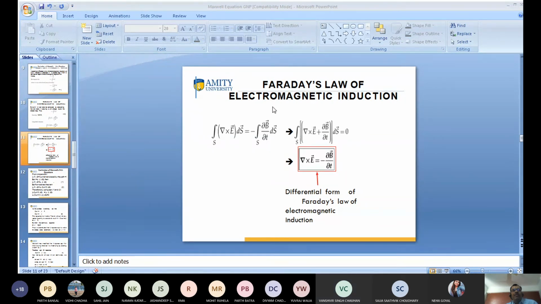So this becomes 0. So if it becomes 0, then del cross E is equal to minus del B by del t. This is known as the differential form of electromagnetic induction. This is also known as Maxwell's third equation. Any doubt to ask me? Anyone have any question, doubt? Ask me.